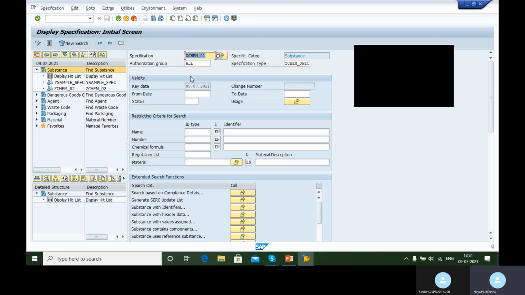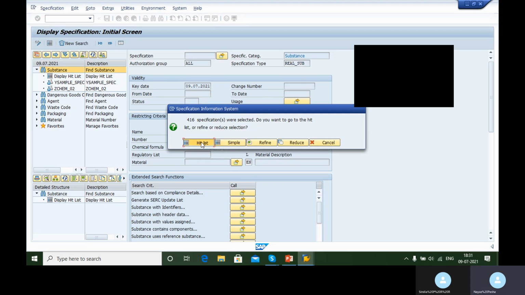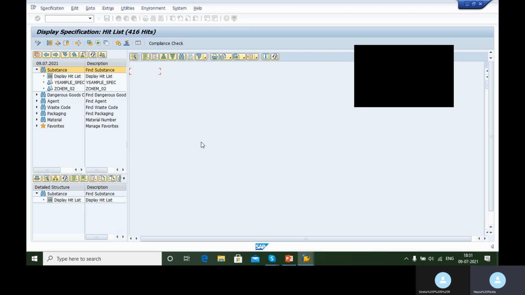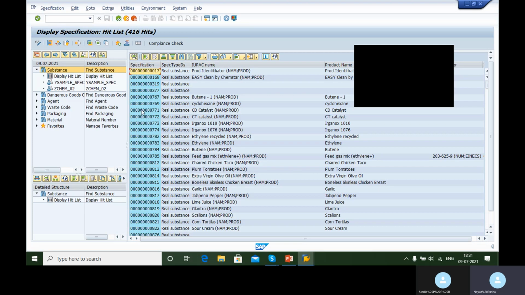So under these specifications, you have to create the specification types, and for various materials, we can generate MSDS from this specification workbench. As an example, these are some of the specifications that are there in the system. Now you can use or open each of these specifications.